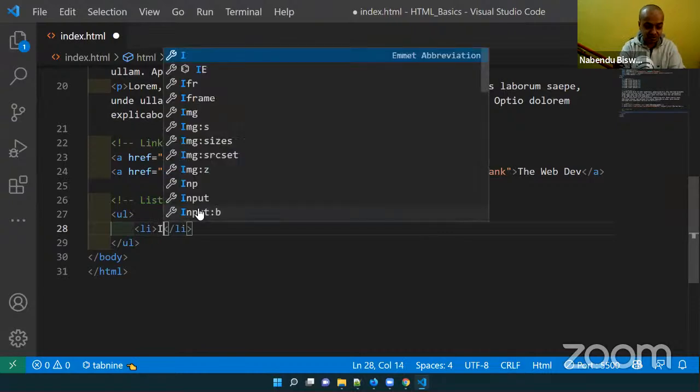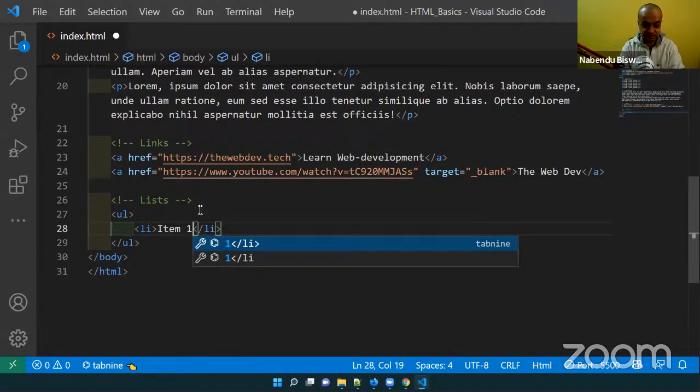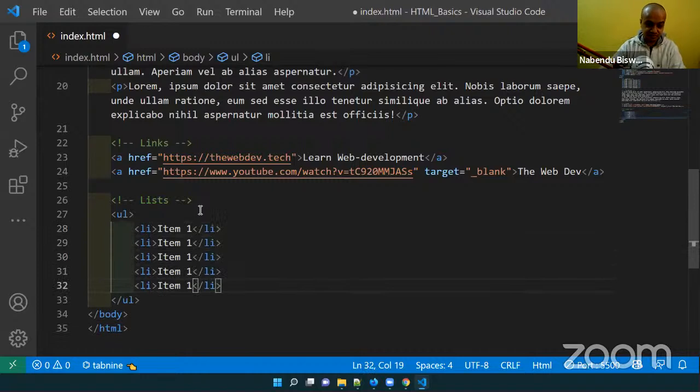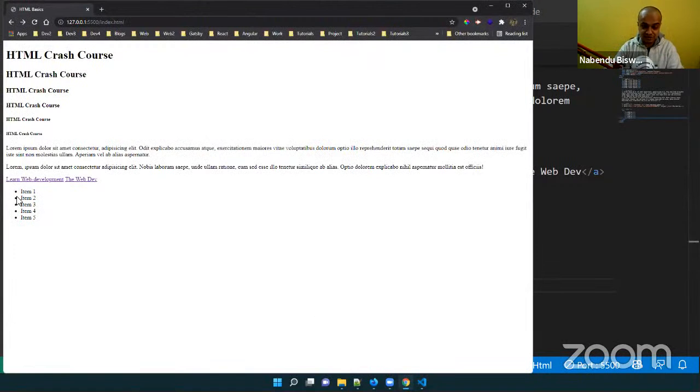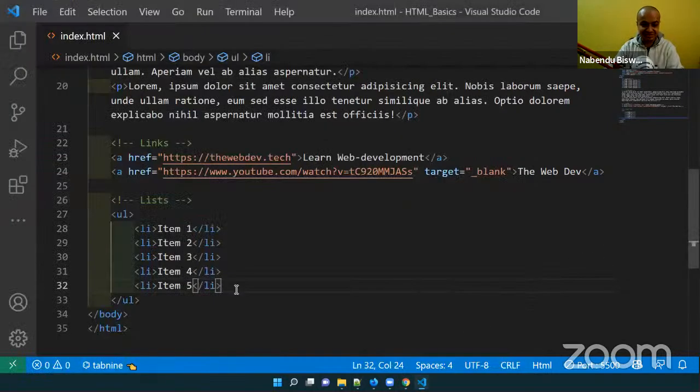Okay, so item 1, 2, 3, 4, 5. So 5 list items I have, and if you go here, see this dot is coming, so these dots are known as list items. Unordered list means there is no order, that dots are there.